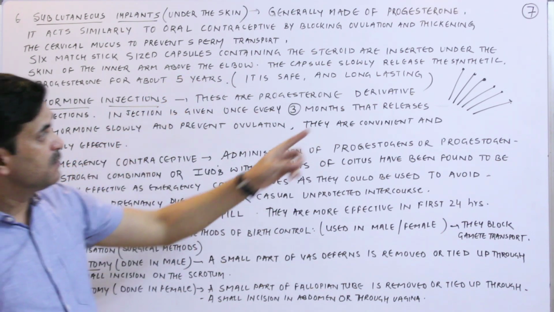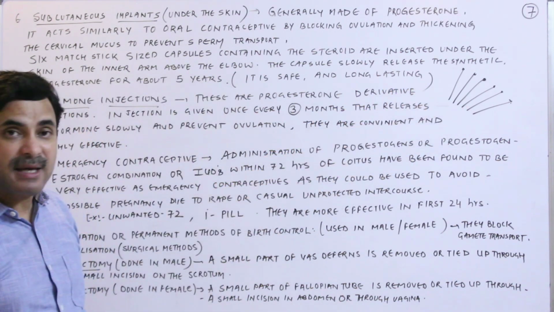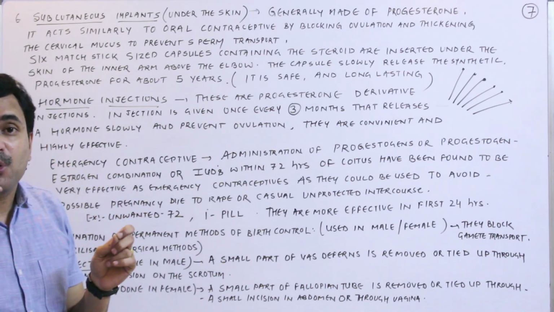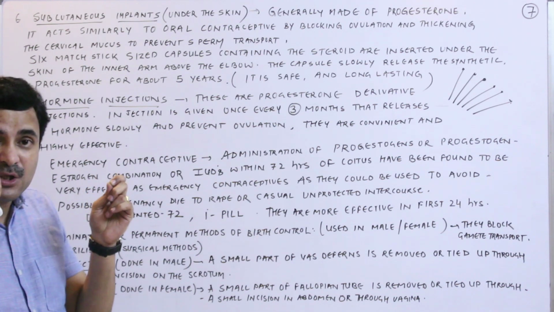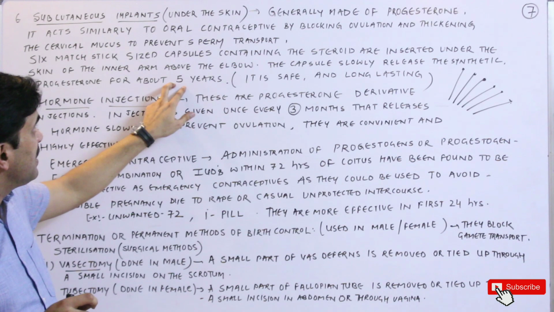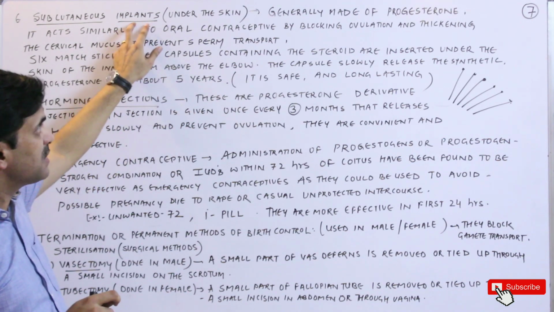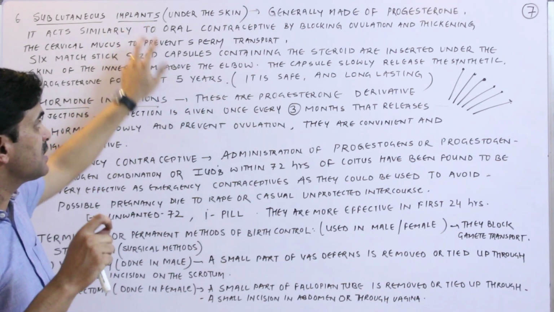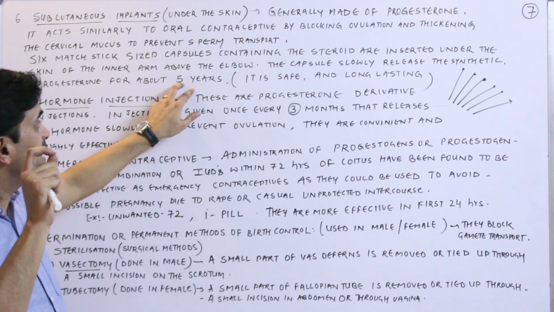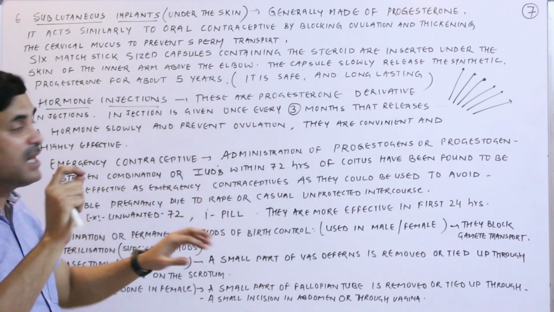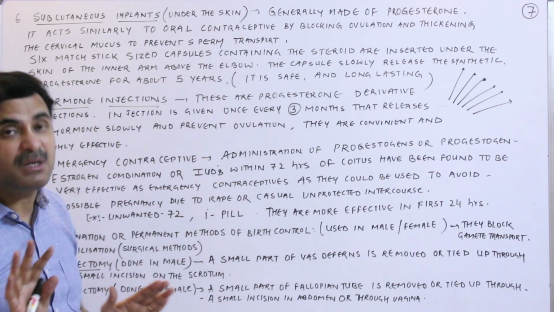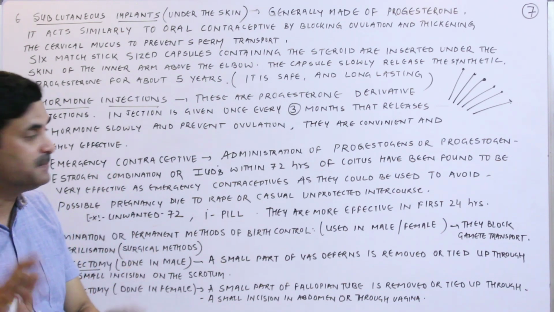And these capsules slowly release the synthetic progesterone for about how many years? 5 years. Means if the female has taken these implants of synthetic progesterone, then she gets rid of pregnancy for how many years? At least 5 years. And they are safe, they do not have side effects, and they are long lasting, but not very popular at present in India.